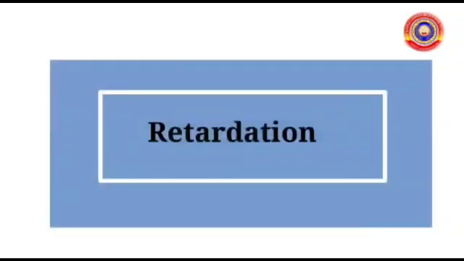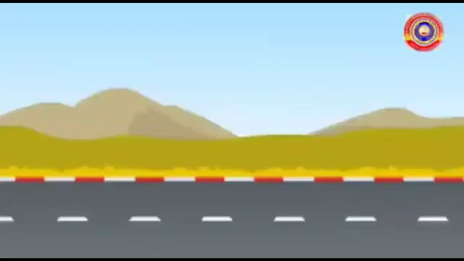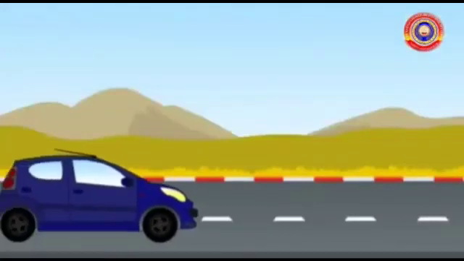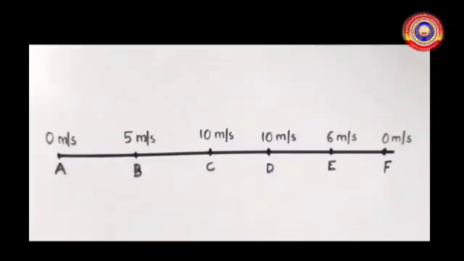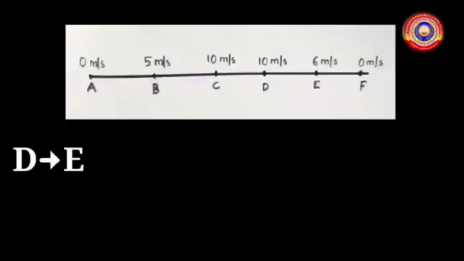Next we are going to study retardation. Retardation means acceleration of a body when the velocity is decreasing. Look at this figure. Here, initially the body is at rest. Then it increased its velocity in every 5 seconds. So, acceleration also increased. The velocity decreased when it reached D, E and F. At F, the velocity is 0 meter per second.